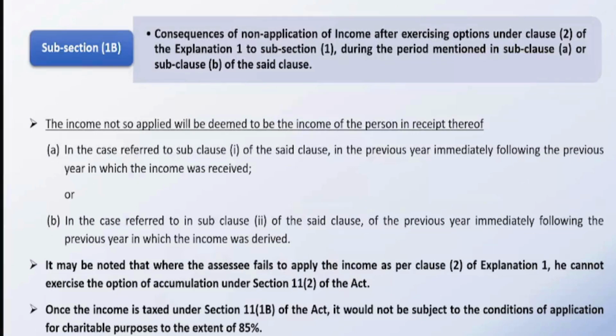These are the consequences that we have already spoken about: when you accumulate the money and the money is to be spent in the subsequent years, if the money is not spent in the subsequent year, the money will be taxed as a specified income at maximum marginal rate.